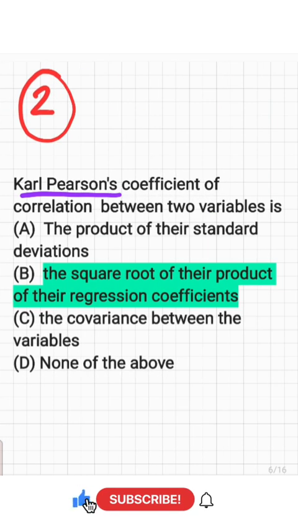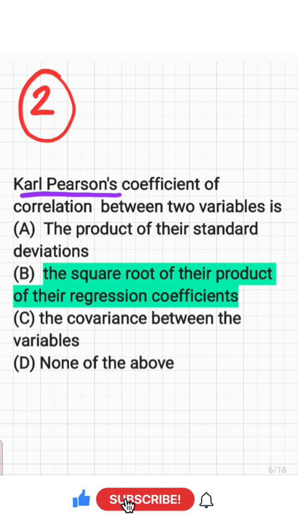And the next question: Karl Pearson's coefficient of correlation between two variables is dash. First option, the product of their standard deviations. Second option, the square root of the product of the regression coefficients. Third option, the covariance between the variables, and fourth, none of the above. And here we know that Karl Pearson's coefficient of correlation between two variables is the square root of the product of the regression coefficients.